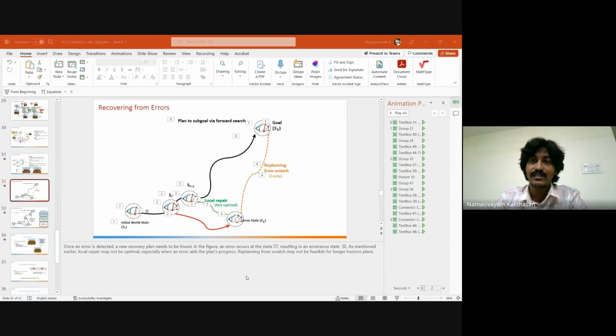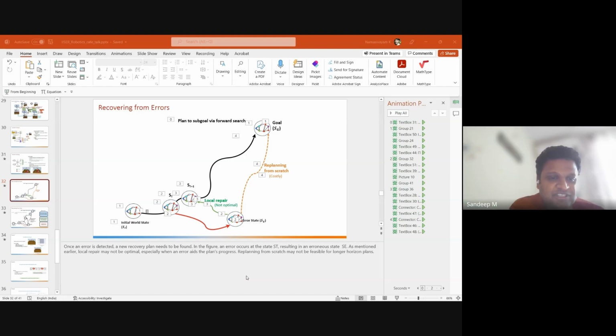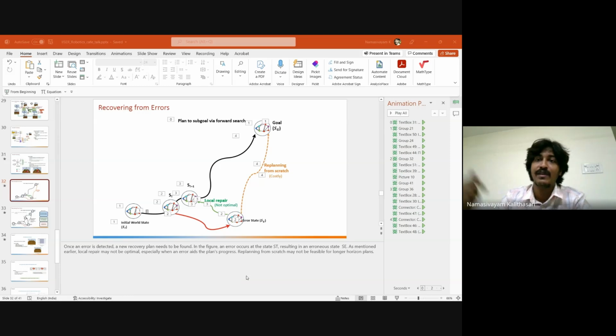Now, because of the stochasticity in the environment, error can happen. So we would be away from the states, but the states in the trajectory are not exact states, but as you told, they are ideal states. So you want to achieve the closest state that is ideal and reuse the plan as appropriate. That's what we try to do. So let's say if the adversary puts 2 blocks on top of each other, the first 4 states have already been achieved, so let's go to the last state. Or if it completely destroys the tower, then basically we go back to the initial state and follow the plan as appropriate.